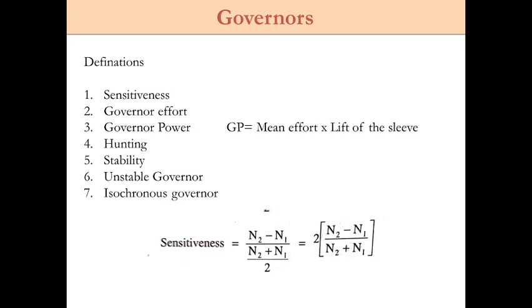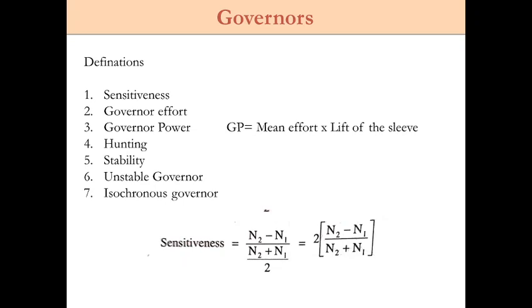Okay, so why is the force exerted on the sleeve? Because of the change in centrifugal force on the rotating masses, that is, the rotating flywheels. If there is a change in centrifugal force on those rotating masses, obviously the sleeve will have some change in its movement. So that effort, that force, we can call governor effort.